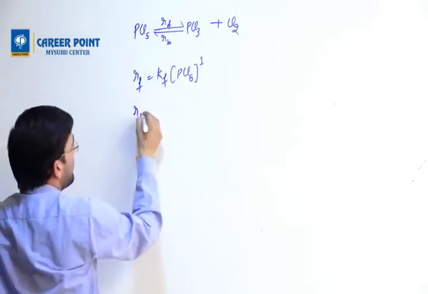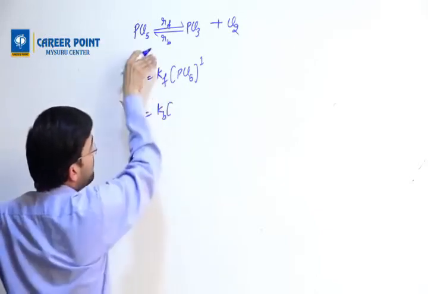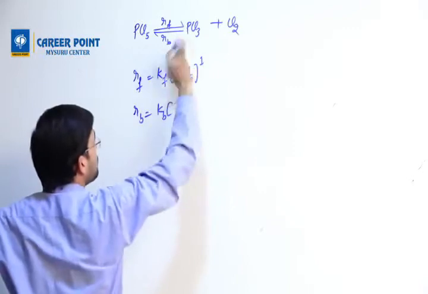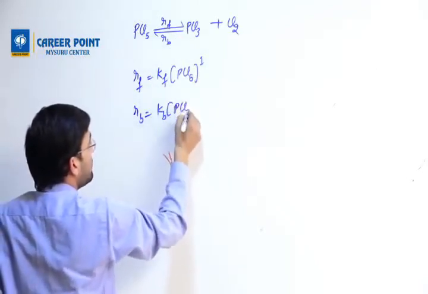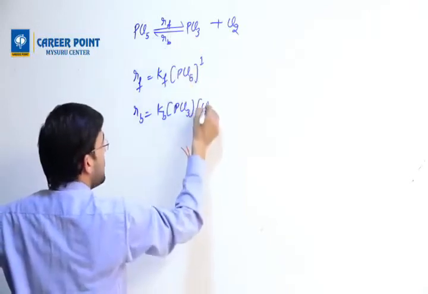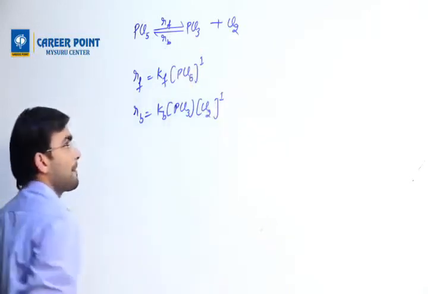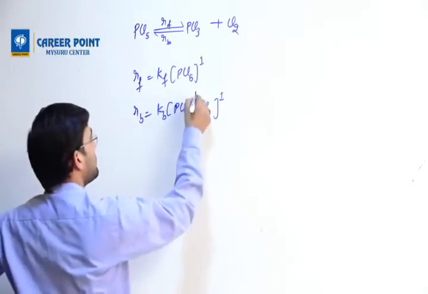So how do I write RB? RB we write as Kb. The backward reaction is this, from here it is going, so we write the product of the active masses of the reactants: PCl3 to the power 1, Cl2 to the power 1. Okay? These are the powers. Then what happens is this.